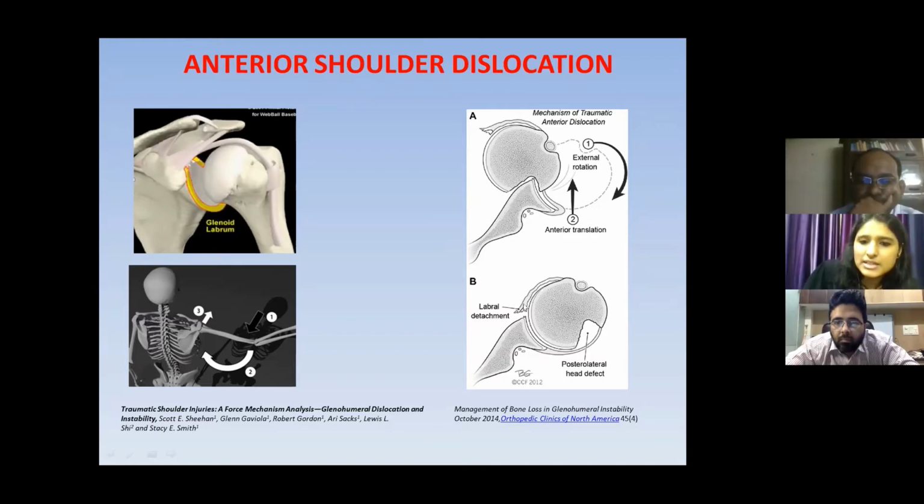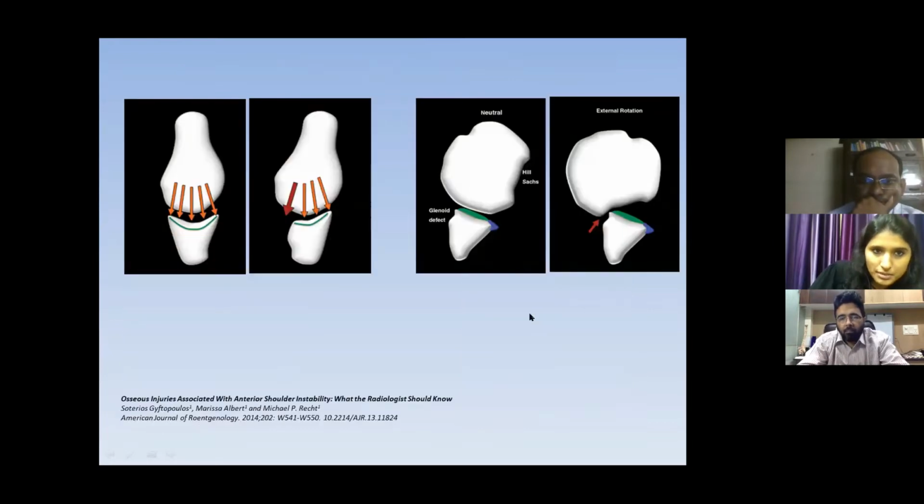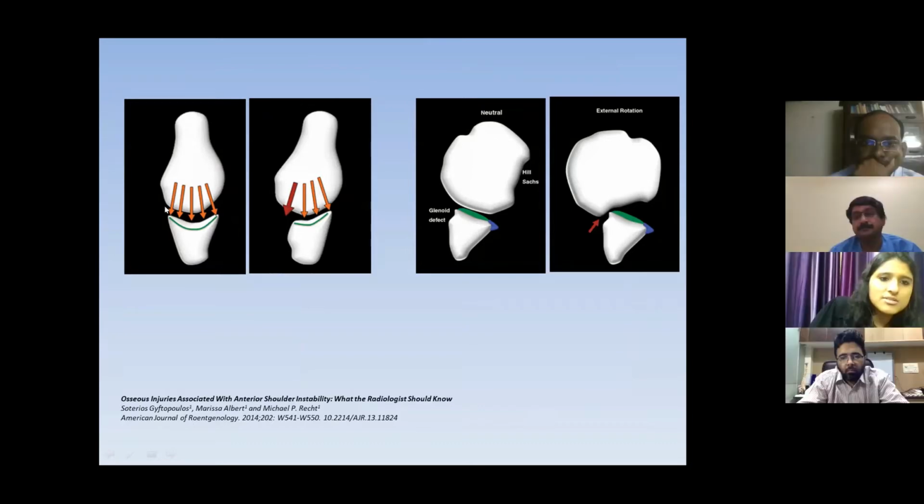If the labral detachment involves only the labrum, then it is called a soft tissue Bankart's. Whereas if the bone is also lost along with it, then it's called a bony Bankart's. So here on this diagram, we can see the humeral head, which is articulating with the glenoid cavity. The green line represents the glenoid arc length. And this glenoid fossa, its concavity, helps in reducing the axial humeral forces.